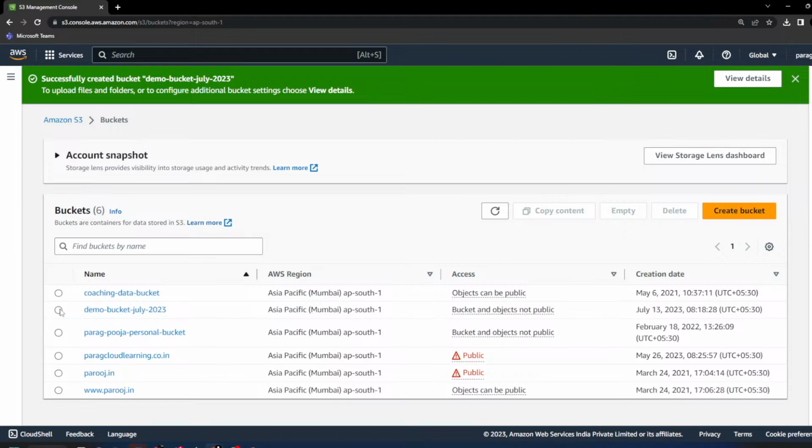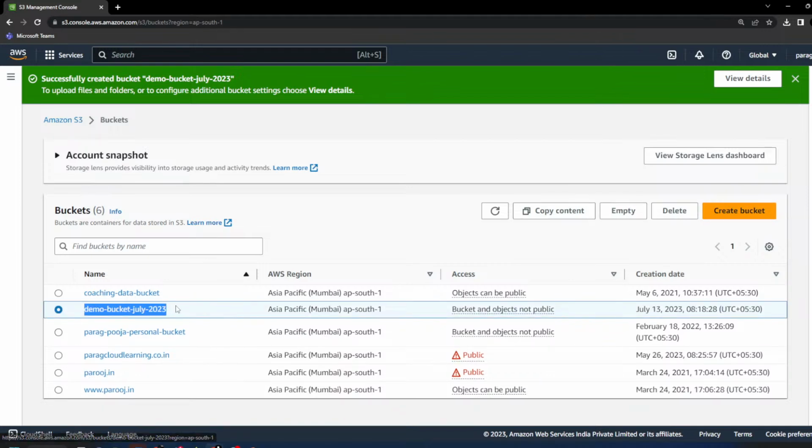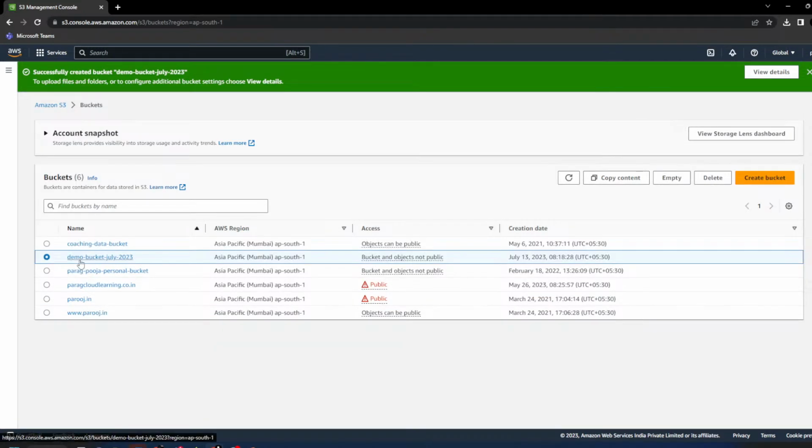Now this bucket is created for us. In the console, now you can see the bucket name, in which region this bucket is created, and access: bucket and object are not public right now. What is public, what is private, we will discuss this. And this is the date on which this bucket was created.